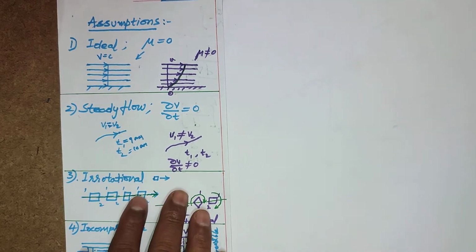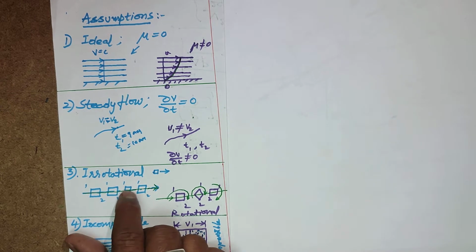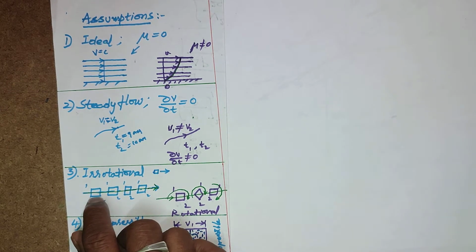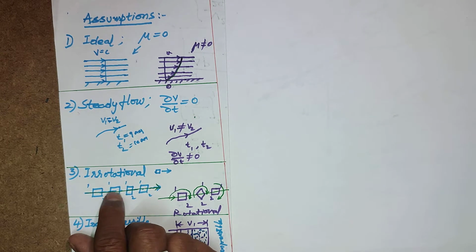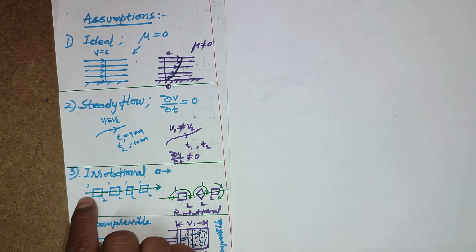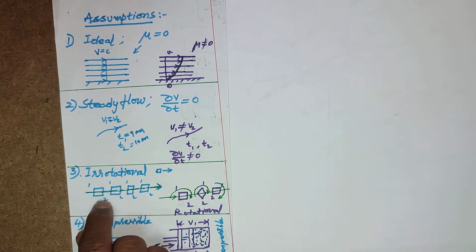Then the third one, the flow must be irrotational. For flow along the streamline, particles move steadily in a particular orientation. The orientation cannot be changed or altered. Take two points on the particle, 1 and 2.